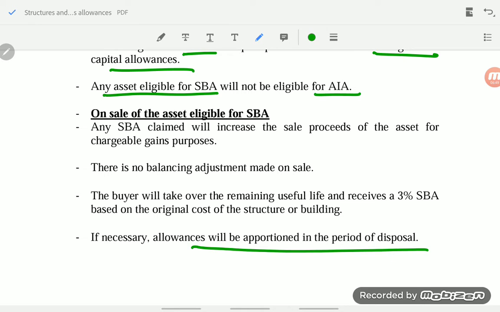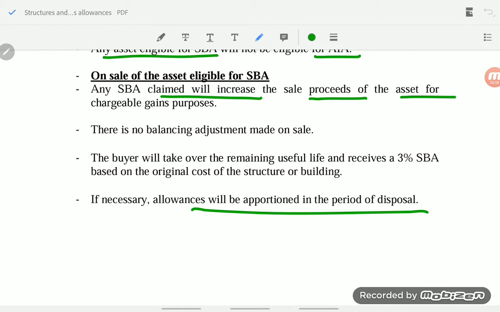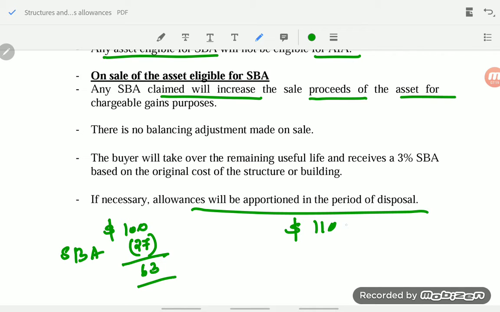Basically, when they say this first point, any SBA claimed will increase the selling price of the asset. We can even take an example for this. Suppose the asset was purchased for 100. Let us assume they claimed SBA so far of 27. So the remaining value will be 73. Let me say they are selling it for $110, and actually its value is 73.